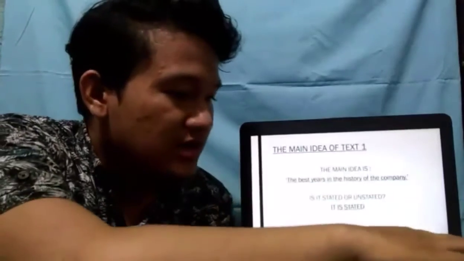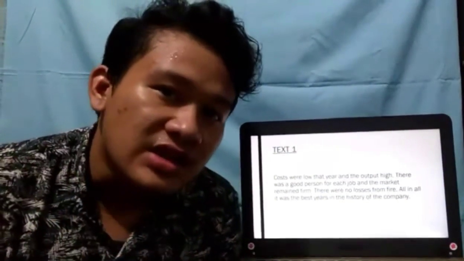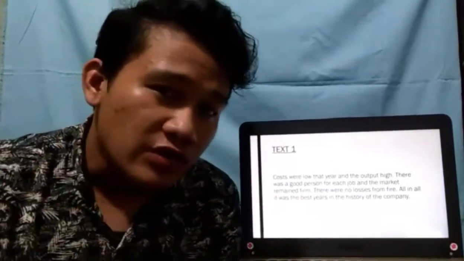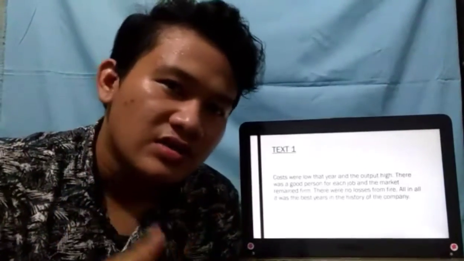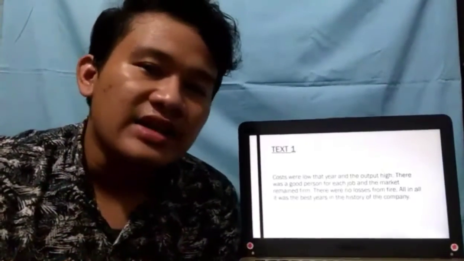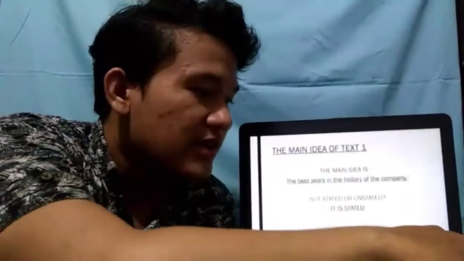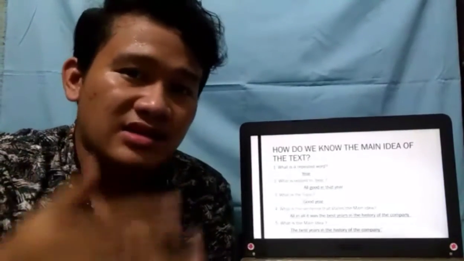When we read this text, we can find one conclusion sentence, like one main sentence. If you can find that sentence, then the main idea may be stated in that sentence. For this text, the main idea is stated. What is the sentence that states the main idea?